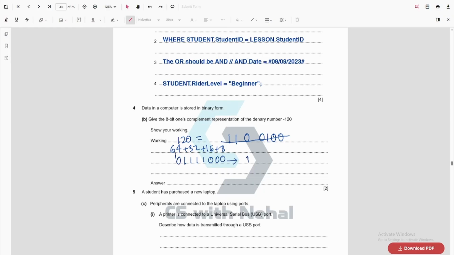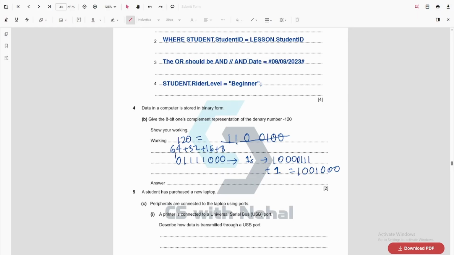Now we need to convert this into 1's complement. This means flipping all the bits. We need to add the value of 1 with this. All right, so this becomes 1 0 0 1 0 0 0. The small mistake here is that whenever we are flipping all the bits, I removed the 1 0 mistakenly, so this becomes 0.